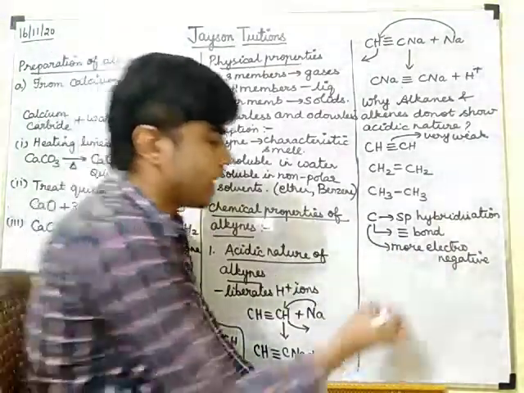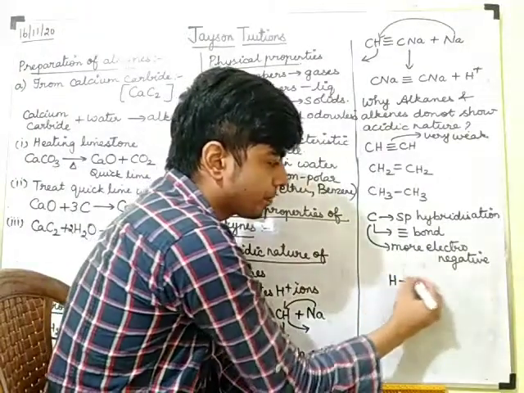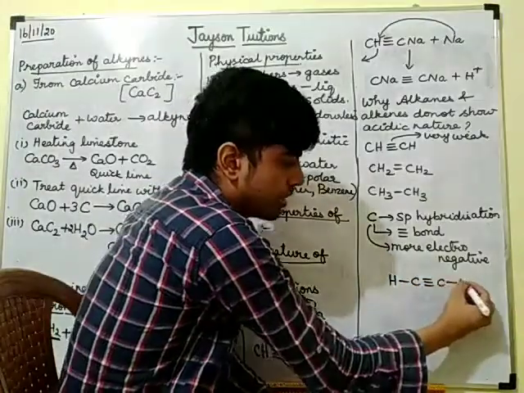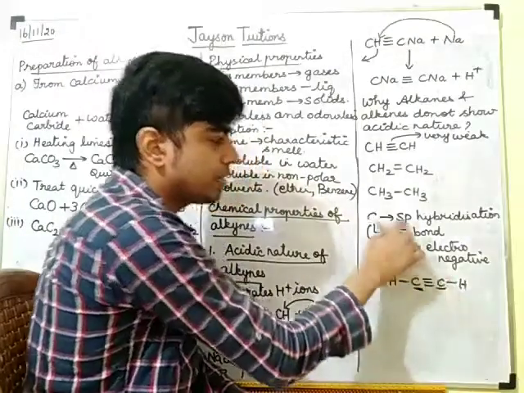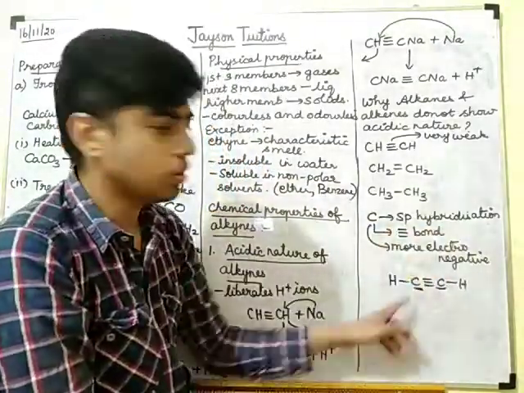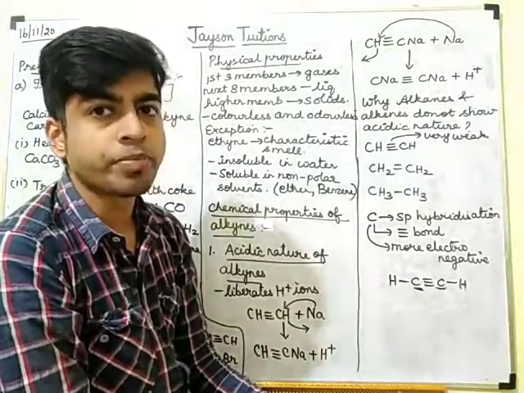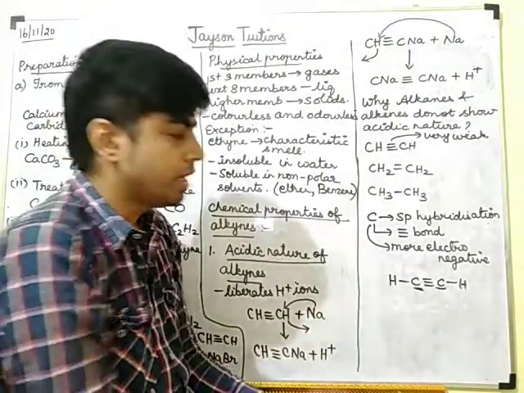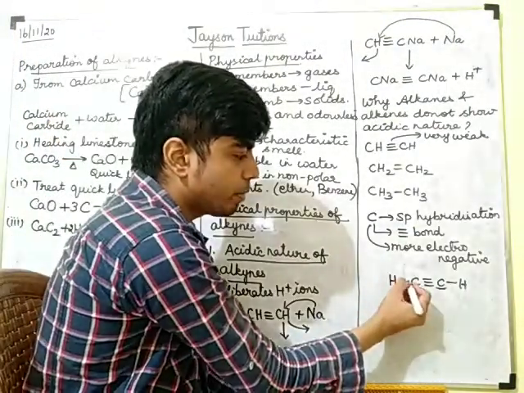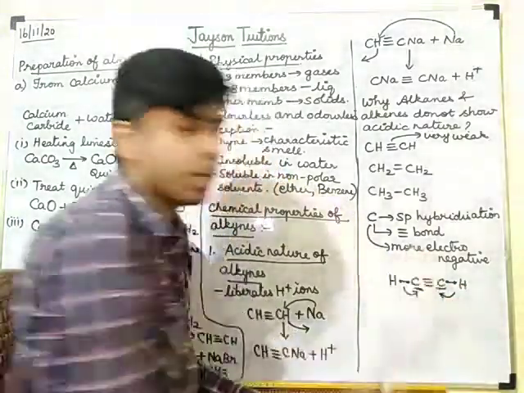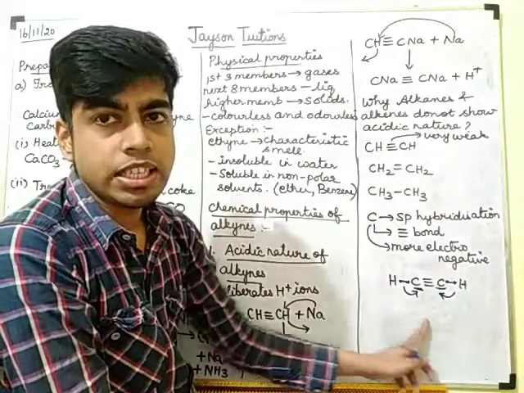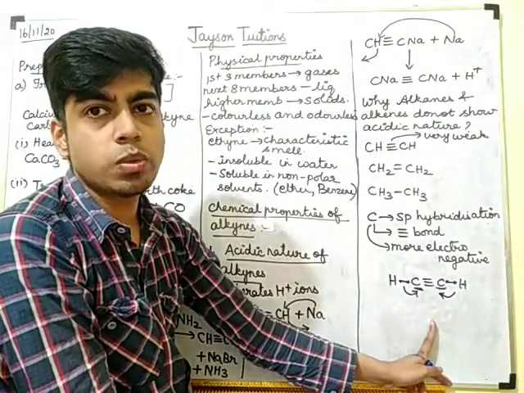More electronegative means, for example, the compound is like this. Yes or no? These two carbons are sp hybridized carbons, so they will be more electronegative. They will attract the shared pair of electrons towards themselves.